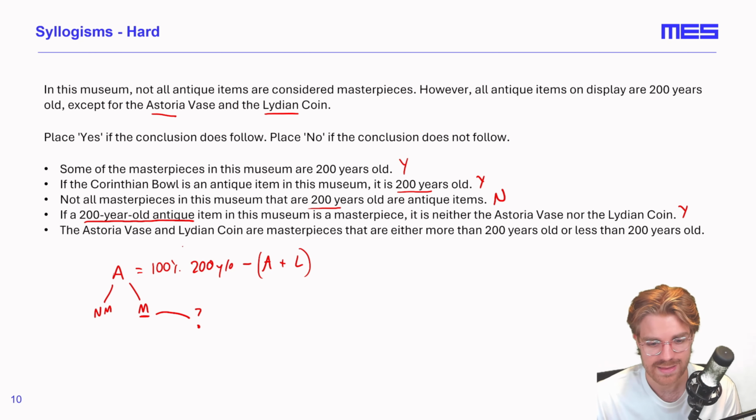And finally, the Astoria vase and the Lydian coin are masterpieces that are either more than 200 years old or less than 200 years old. We don't know whether the Astoria vase and the Lydian coin are considered to be masterpieces. We just know that they are not antiques, or they are antiques that are not 200 years old. So we don't know if they're masterpieces, and so this conclusion does not follow either.